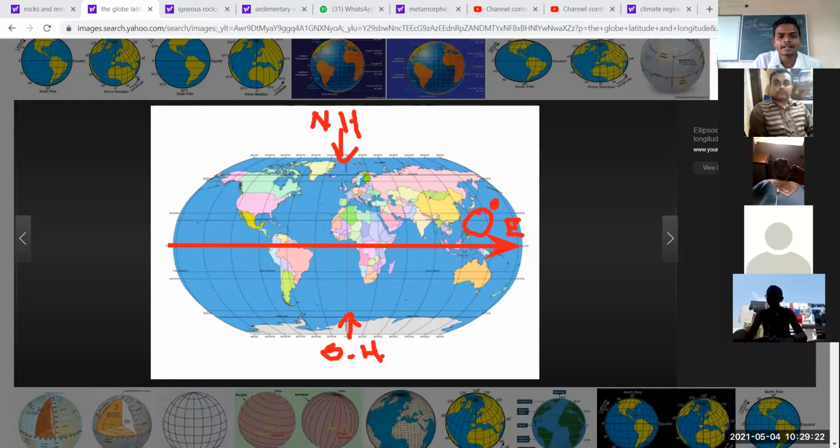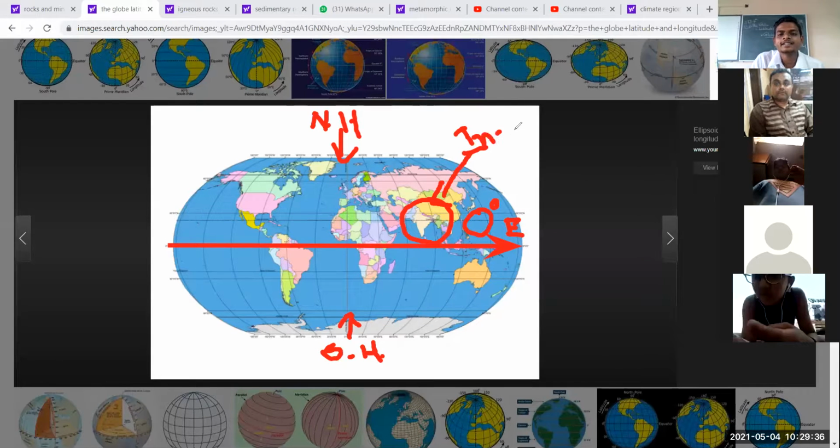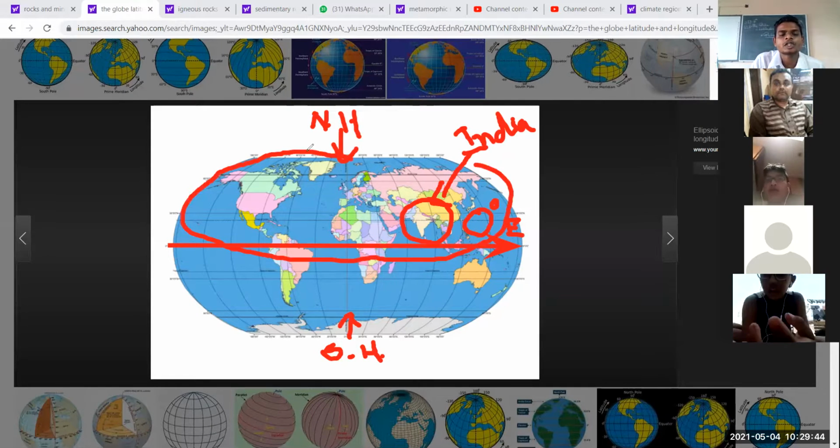And our country, India, is here. You can see it. India is situated in the northern hemisphere.